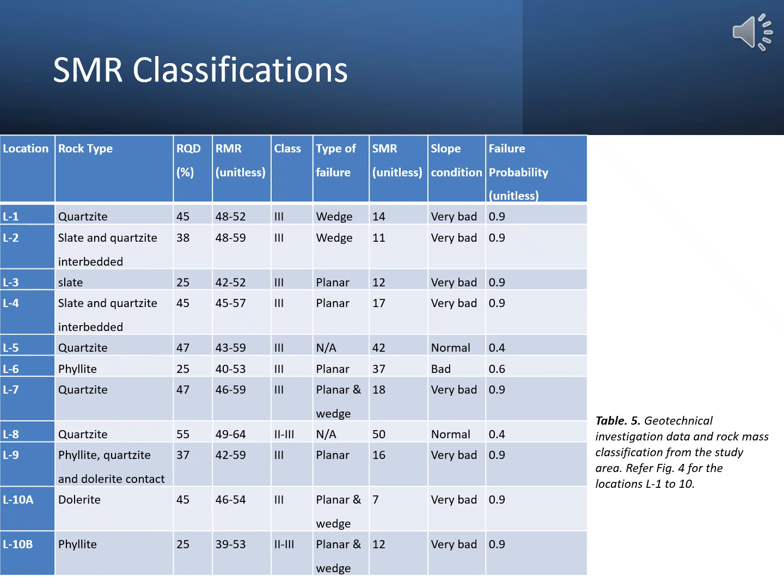Geotechnical classification shows that most slopes fall under bad to very bad stability, with SMR values below 20. This is especially true for locations L5, L7, and L9, clearly highlighting the role of poor rock mass conditions and unfavorable slope joint orientation.